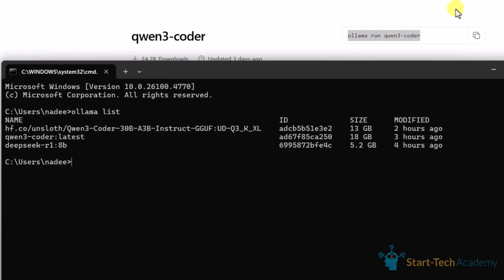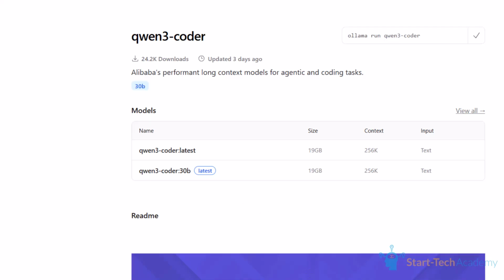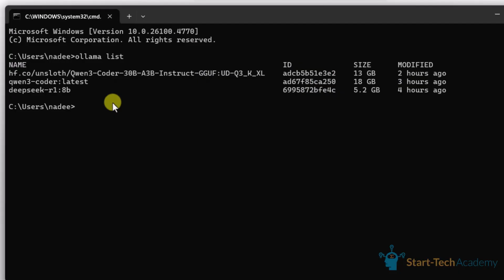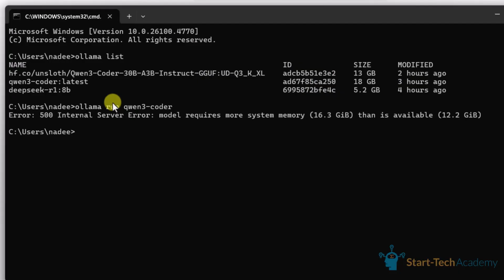Now, if you need to install the Qwen3 Coder, directly copy this command. Once you copy this, you can simply visit your command prompt, paste it and execute it. It will start executing, but you can see here I am getting an error because 16.3 gigabytes of system memory is required. I only have 12.2 gigabytes available.